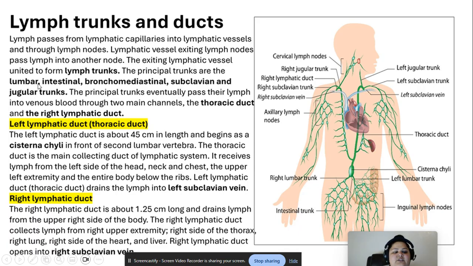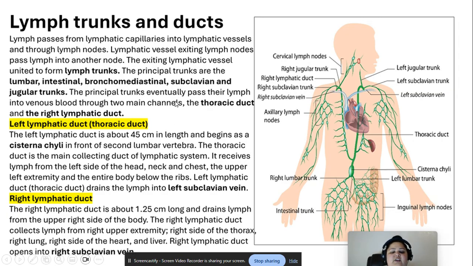The principal trunks are lumbar, intestinal, bronchomediastinal, subclavian, and jugular trunk, right? So we have the left jugular, left subclavian trunk. We also have the left lumbar trunk. We have the right lumbar trunk.